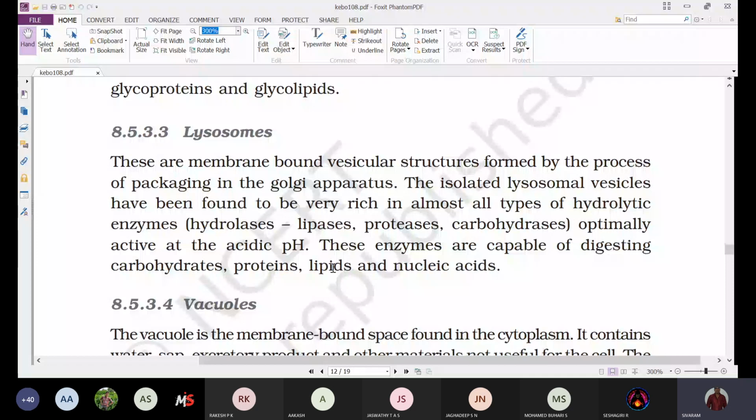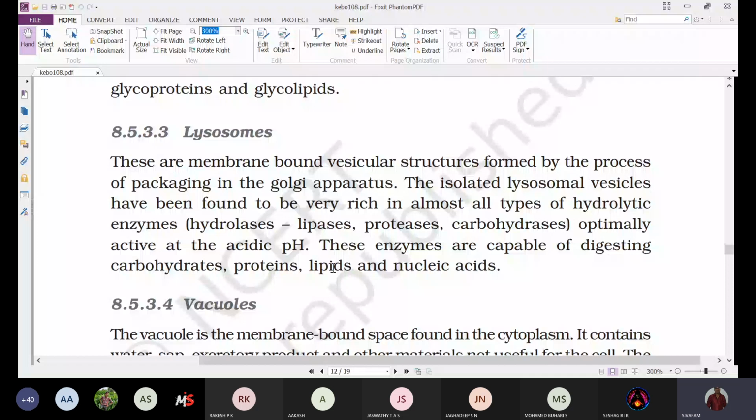Because our body is slightly alkaline in nature. So these enzymes will never become active even when they are released outside. They are active only inside the lysosomes because of the acidic pH.